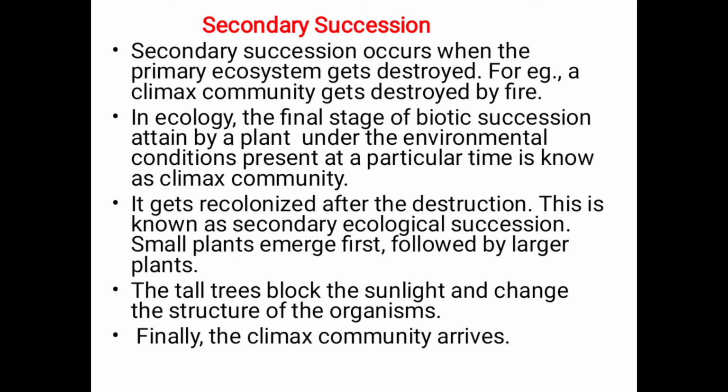So, after the primary succession, there is the secondary succession. When the primary succession is destroyed by fire, the secondary succession begins. And here is the climax community. It is nothing but all the plants growing under the particular environmental conditions at a given time. It is the end of the community stage, where the plants have grown and developed and start giving life. So this is known as the secondary succession.